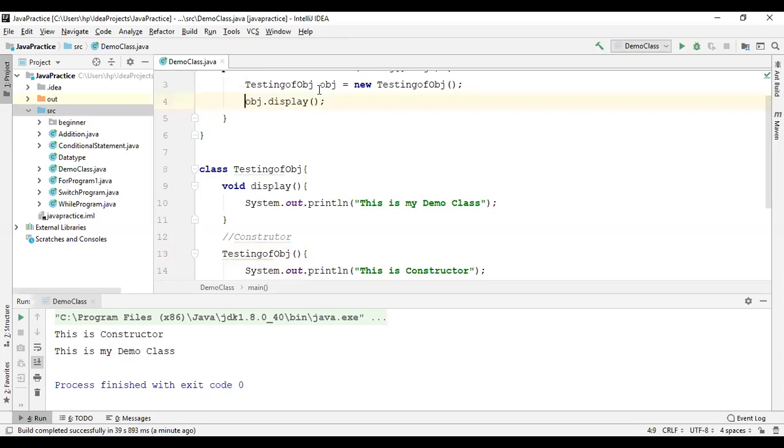If I put a comment line here, it will only display this message, this is a constructor, because there is no need to use the object to invoke the constructor of a class. The constructor of the class is automatically invoked when the object is created.